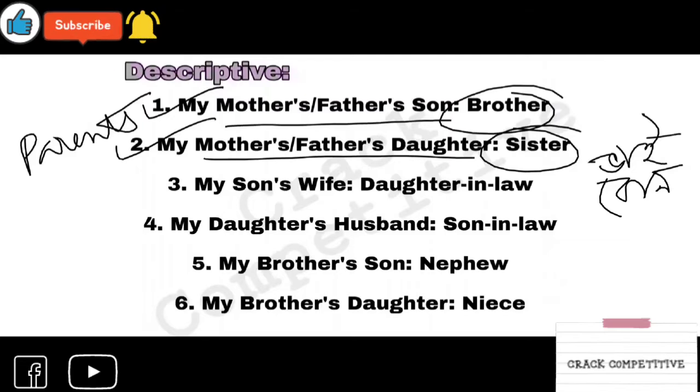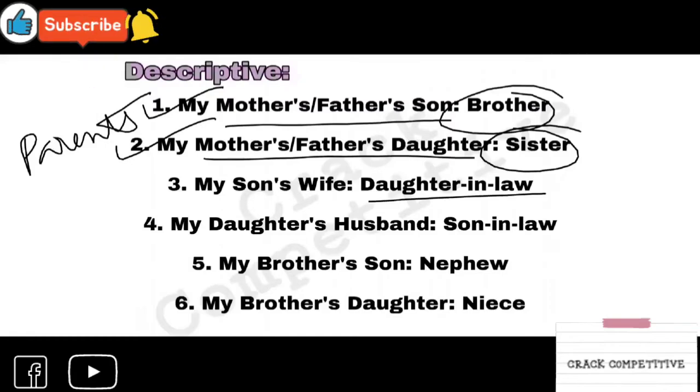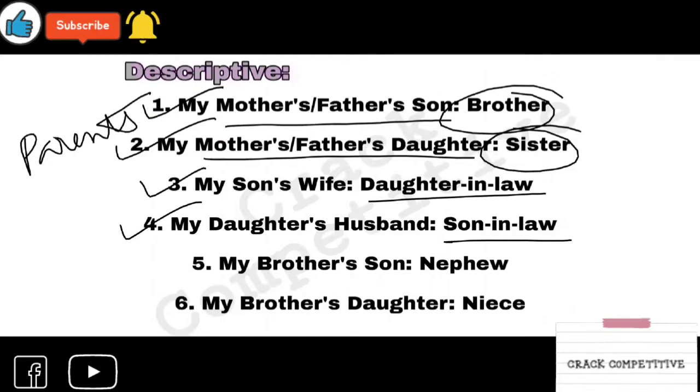Next we are moving forward to my son's wife. Who is your son's wife? Daughter-in-law. Maybe it is a bit difficult to remember, but you should know that your son's wife comes after marriage, so she is daughter-in-law. Similarly, your daughter's husband is your son-in-law. You have to remember this. There are no tricks for this. You have to remember. I think you can. It is a very basic part also.